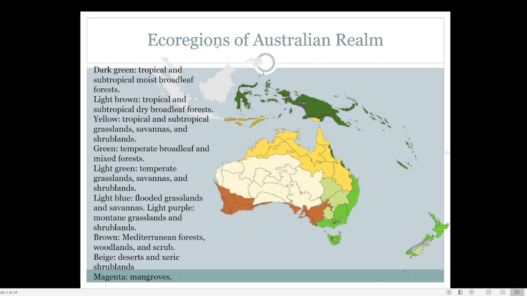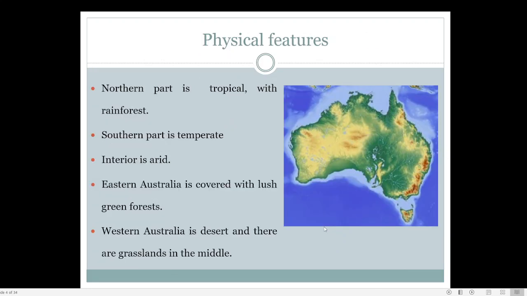While preparing an ecological map, these regions have a high density, a high level of forest cover. Here we mainly find tropical forests and subtropical forests, and towards the south we mainly find temperate broadleaf forests. So these are the different types of forests located on the eastern side of Australia.